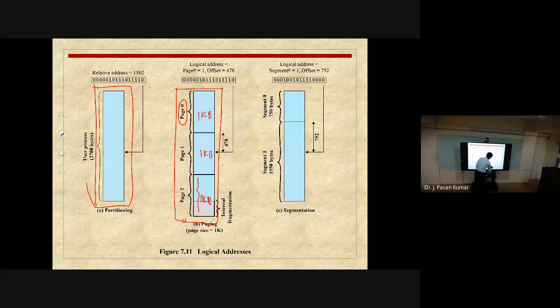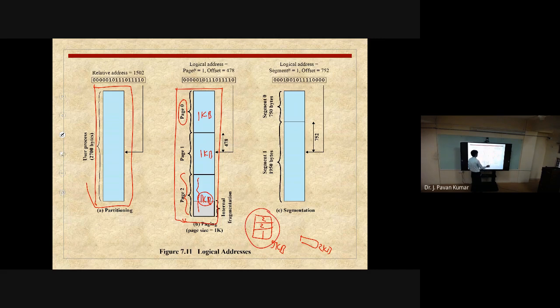It is like the simple example we saw earlier. If you have a process size of 5 KB, and each frame size is 2 KB, then we will divide it into pages of 2 KB, but what will be the remaining? The third page will contain only 1 KB, but we have to allocate the entire frame. Like that, the frame size is 1 KB, and a page that we have loaded is a little less compared to the frame size. In this particular situation we can get this.